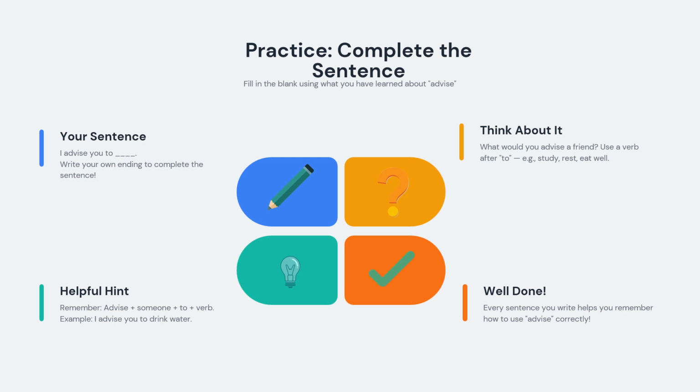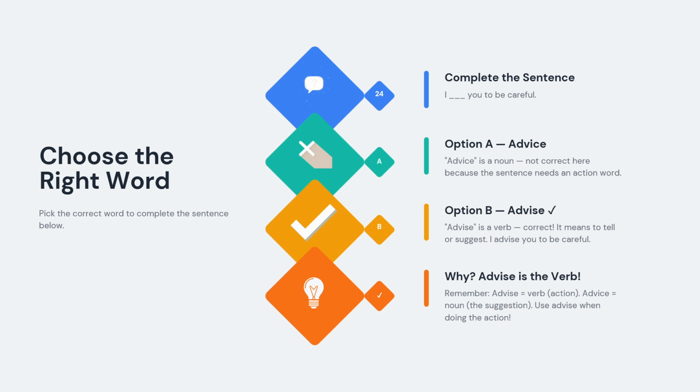Now let us practice. Complete this sentence. I advise you to blank. Think about what you would say. What suggestion would you give? Here is another practice. Choose the right word. I blank you to be careful. Should you use advise or advice? The correct answer is advise because we need a verb here.